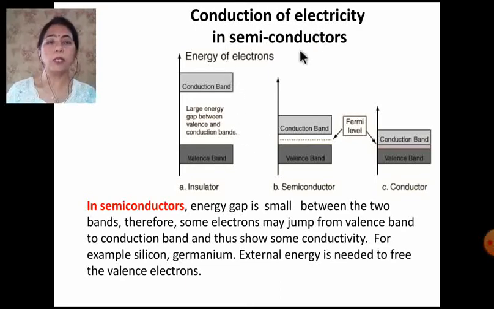Now the conduction of electricity in the semiconductors. The energy gap is small between the two bands, and the electrons can jump from the valence to the conduction band, and they show conductivity, although very little, like silicon and germanium. So for more movement of the electrons, how do we improve the electrical properties of silicon and germanium? That we will study now.